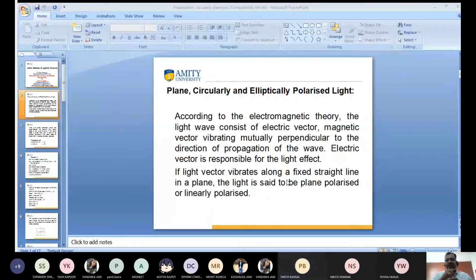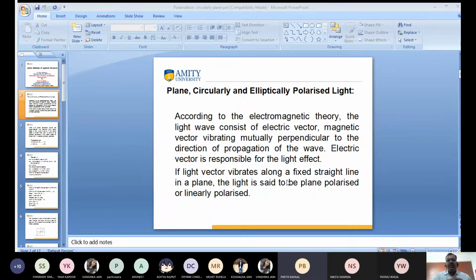Parth Bansal, do you remember? The path difference is such that in the quarter wave plate it is lambda by 4 between the E ray and the O ray, and in the half wave plate it is lambda by 2. Very good. What is lambda by 4 and lambda by 2? Path difference.